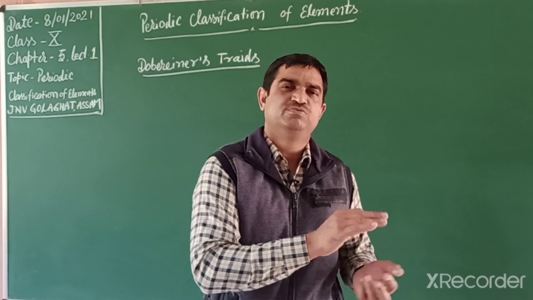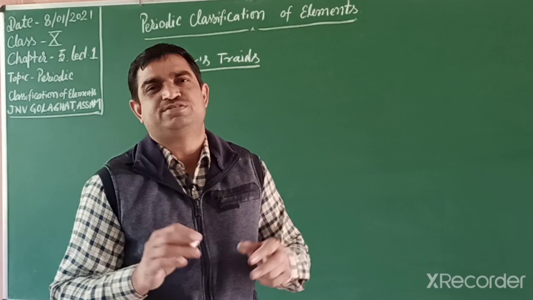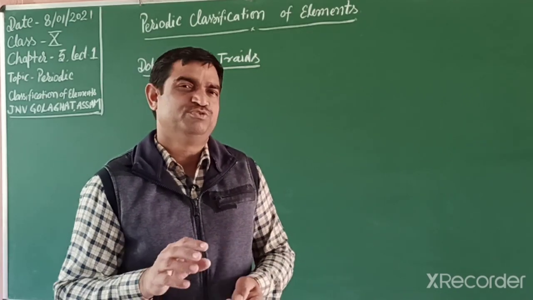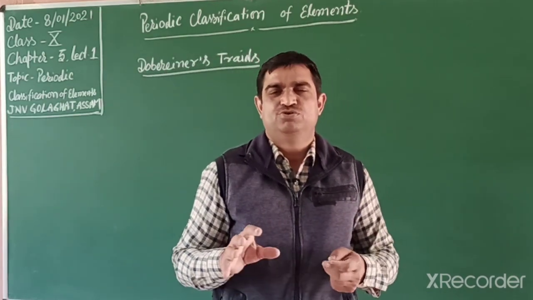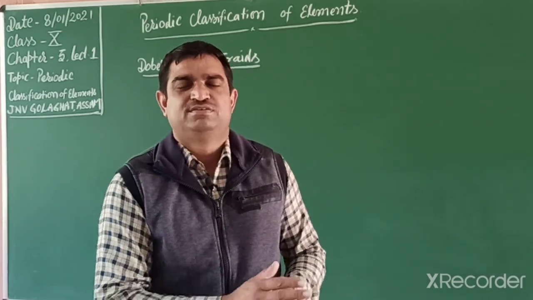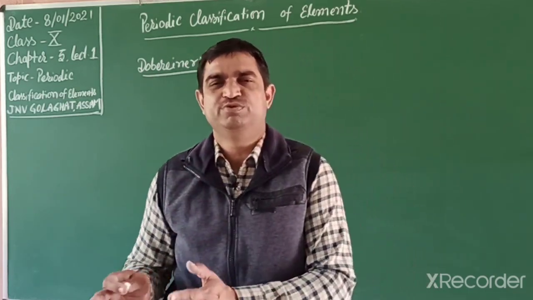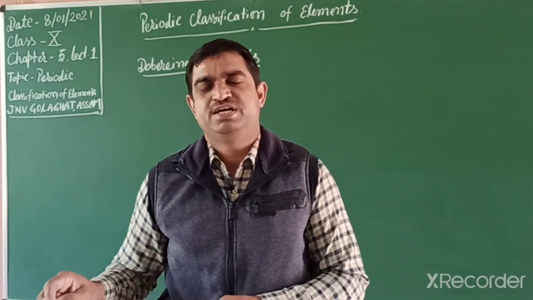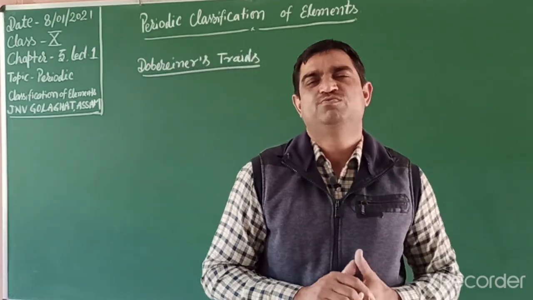Students, when you go to any market, you observe that in a particular shop, the shopkeeper places the things in a systematic way. If you want to buy a notebook or a book or a pen, you notice all the books and notebooks are placed in a separate place in the shop. Similarly, in a Kirana shop, if you want to buy a soap, pen or pencil, the bathing soap is placed near the washing soap.